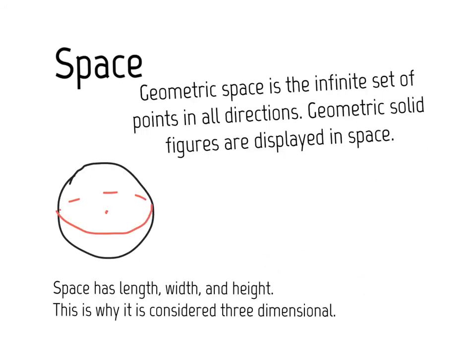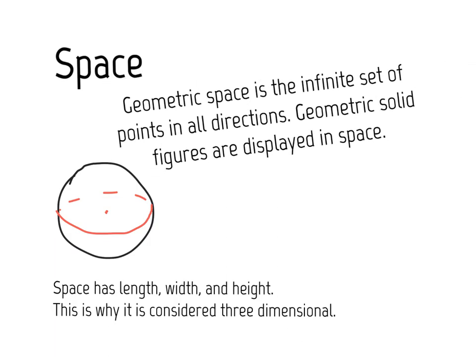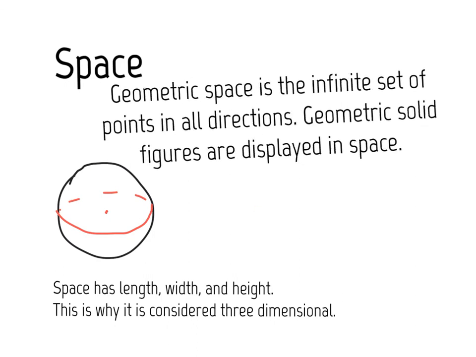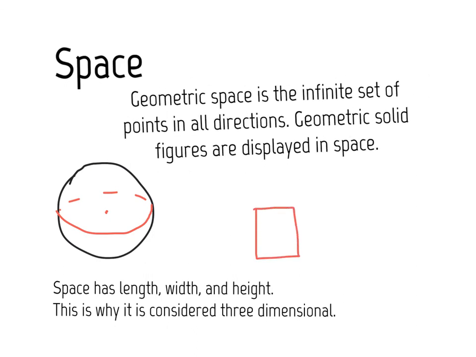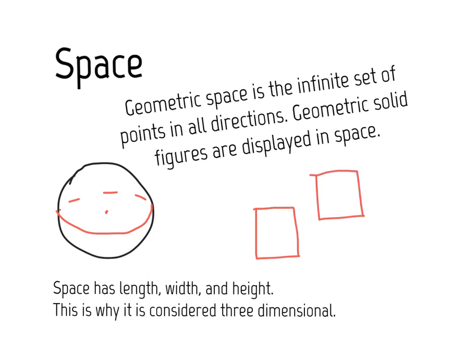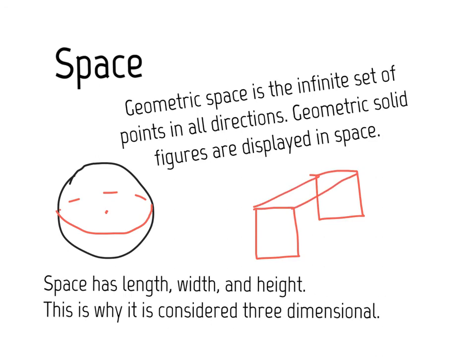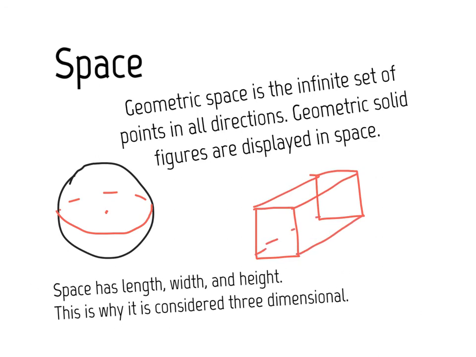Geometric space is the infinite set of all points in all directions. Geometric solid figures are displayed in space. Space has length, width, and height. This is why it is considered three-dimensional.